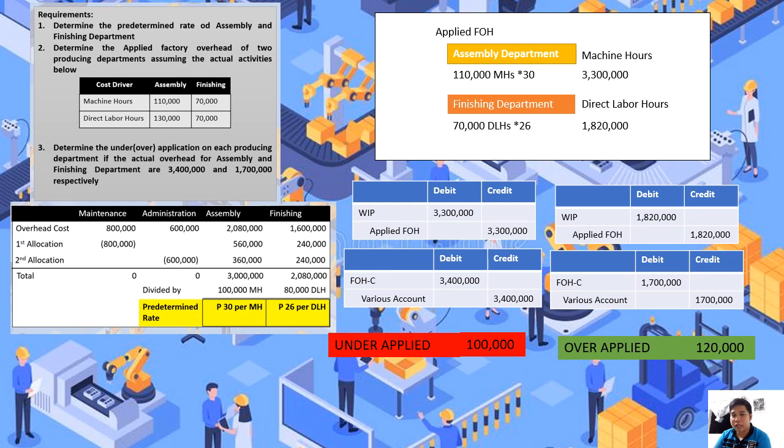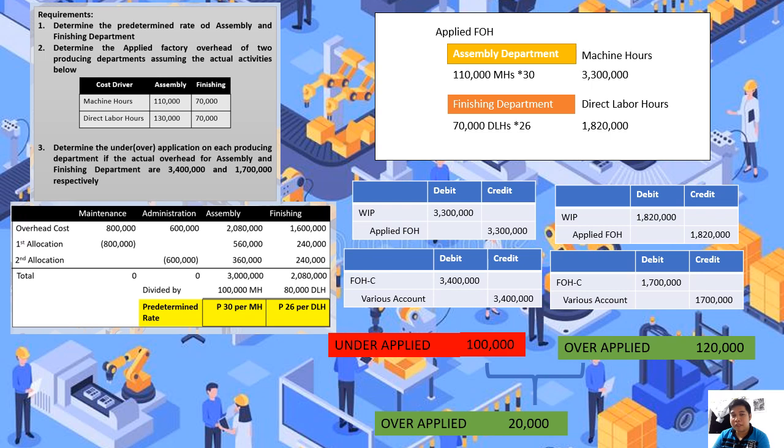Dahil meron na po tayong applied factory overhead for both producing departments, makakapag-generate na po tayo ng total under or over application sa ating production. Sa case natin, mas malaki yung over application, kasi ang over application natin is 120,000 pesos and the under application is 100,000 pesos. Therefore, the resolution is that doon sa ating two producing departments, we actually have an over-applied amounting to 20,000 pesos. As you can see, over applied, maganda siyang tingnan kasi it will reduce our cost, kasi ibig sabihin, mas malaki yung ating predetermined rate.